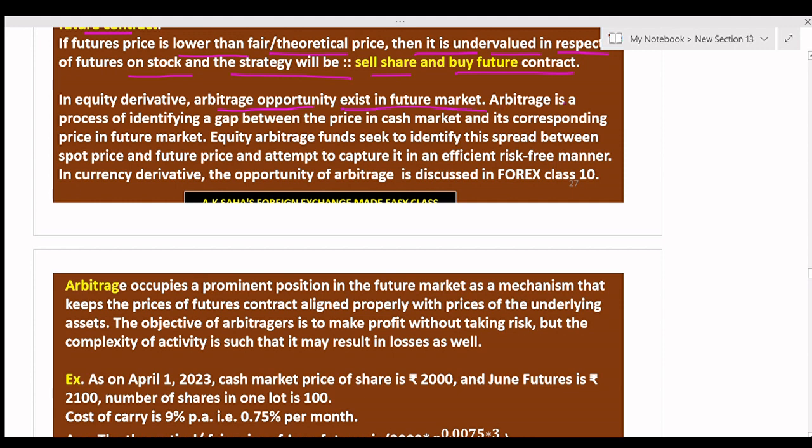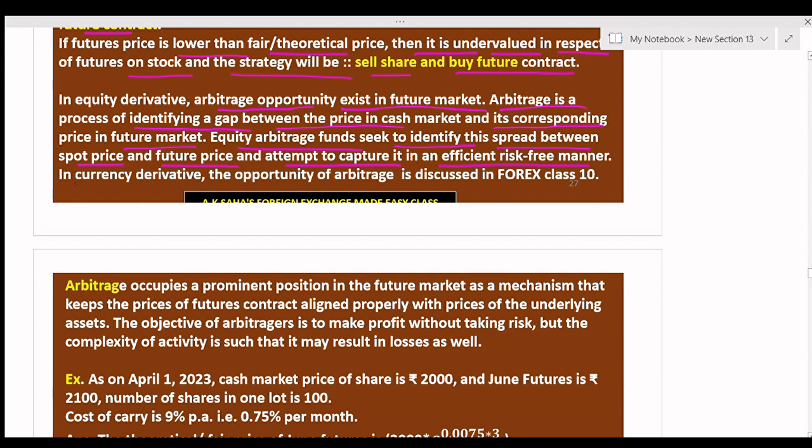Arbitrage is a process of identifying a gap between the price in the cash market and its corresponding price in the future market. Equity arbitrage funds seek to identify this spread between spot price and future price and attempt to capture it in an efficient, risk-free manner.